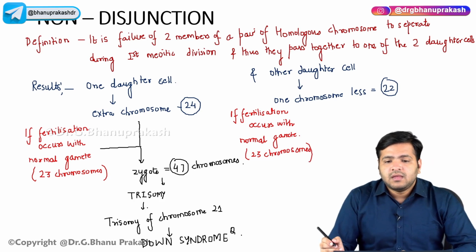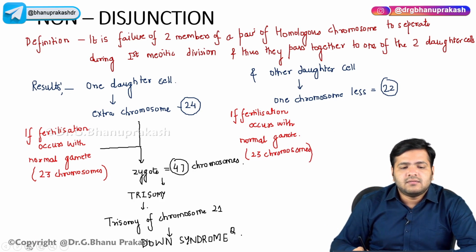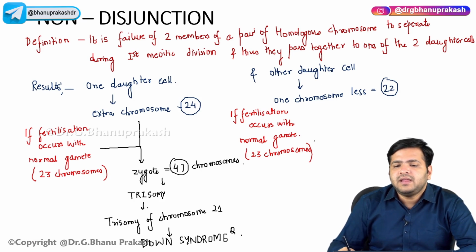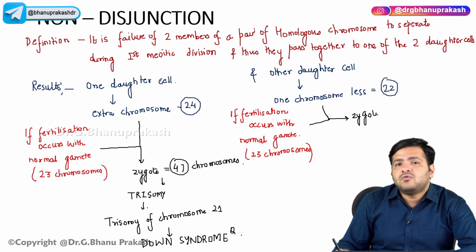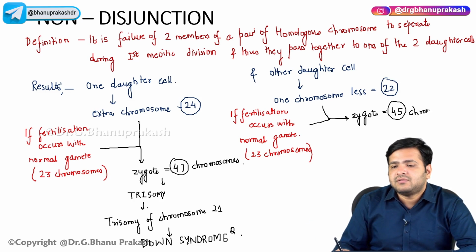What will happen? These 23 chromosomes and these 22 chromosomes will combine with each other, right? So the resulting zygote will have only 45 chromosomes. Ideally it should be 46. Now it will have 45 chromosomes, one chromosome less, right?